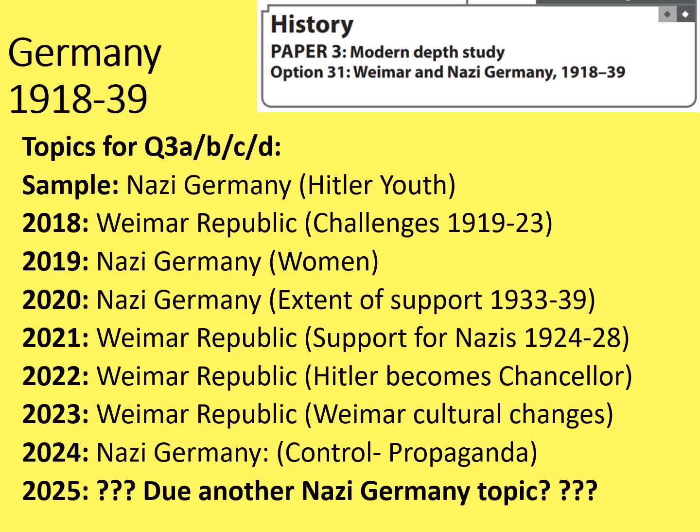Maybe the exam board will agree with that, because the Weimar Republic has appeared slightly more often than Nazi Germany, particularly when you consider that very few people did the 2020 paper. So this is not really much of a prediction. I really don't think it's a safe one, but perhaps we are due another Nazi Germany topic. I suppose only time will tell.